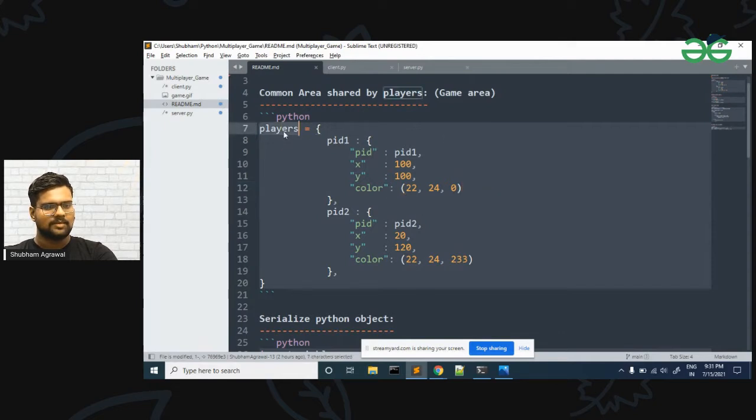So here in the players dictionary we have player IDs, and for each player ID we again have one dictionary. So here nested dictionaries are used.